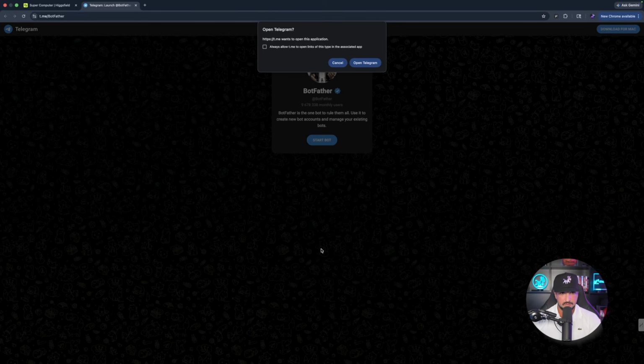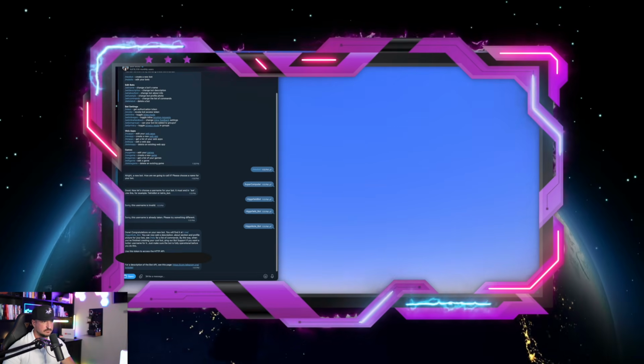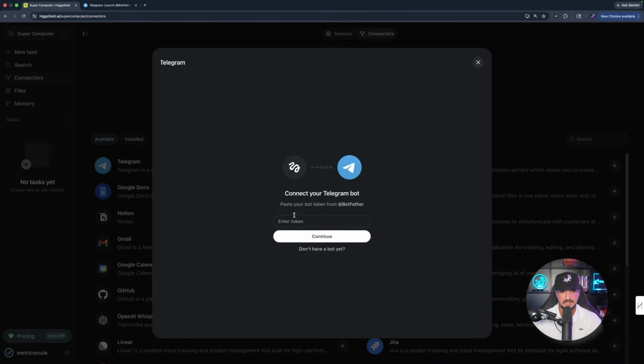It then will redirect me over here and then ask me to open Telegram. Use this token to access the API. There it is. So what we're gonna go ahead and do is copy that long token right there, just like that. Now I'll come back over here to Higgsfield AI and now simply enter in that token and now hit continue.